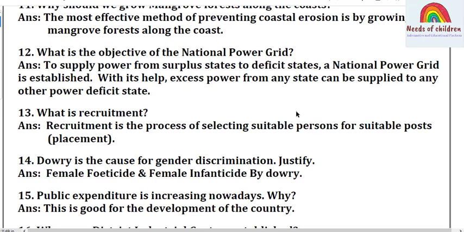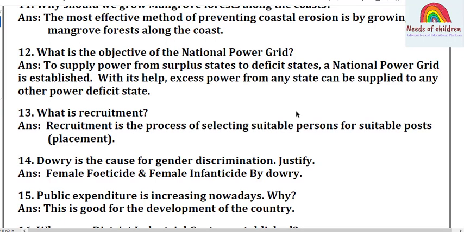Okay, let's move on to question number 13. What is recruitment? Students, this is the question from political science, public administration and introduction. Recruitment is the process of selecting suitable persons for suitable posts. Nothing but placement. Okay, that is about 13.